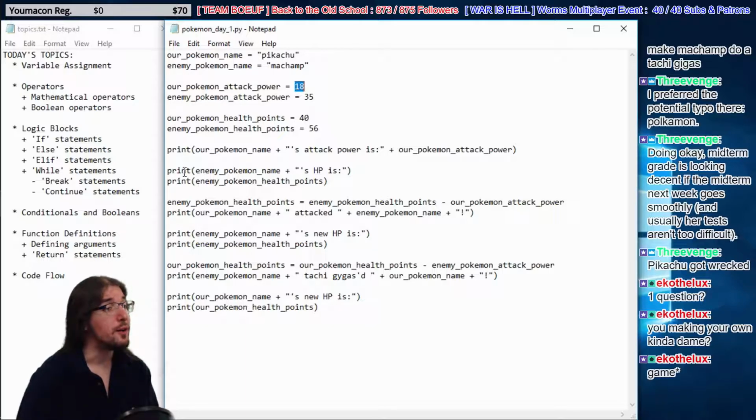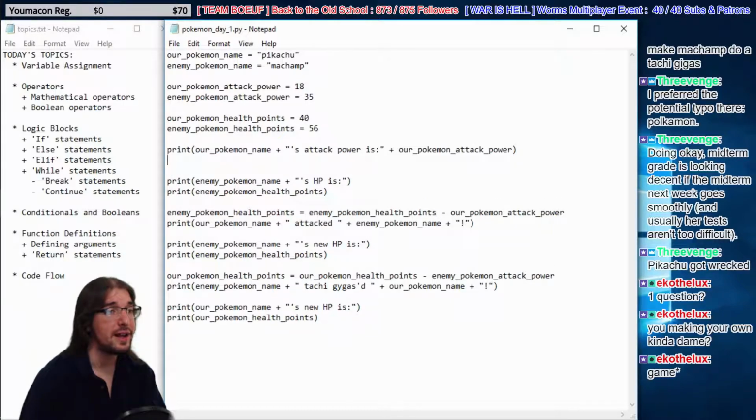Well, we can do what we did on the second line. We'll just print that on a different line, right? We'll print off our Pokemon's attack power right here. That way we're not adding it to any strings. If we can print strings, we can print integers, we just can't print them together. So we can just print them separately. That's one solution.